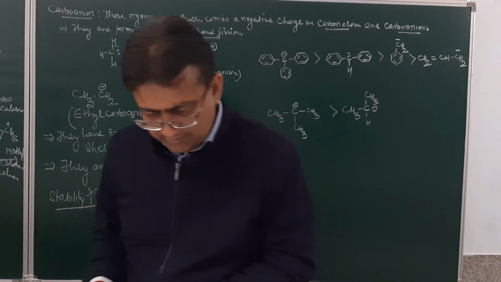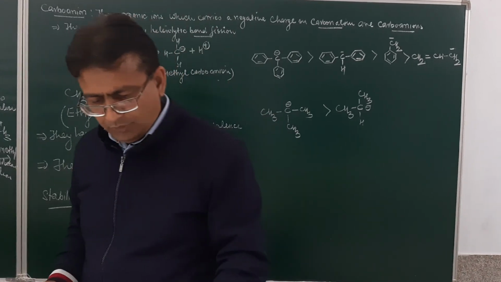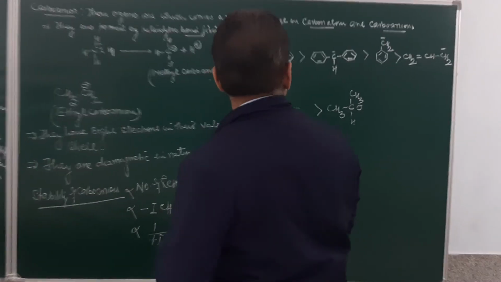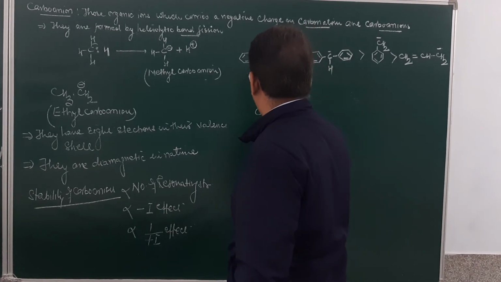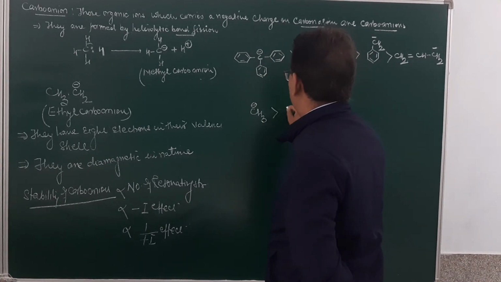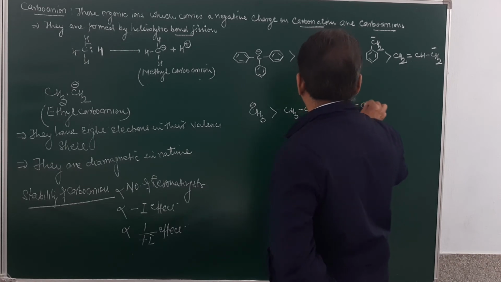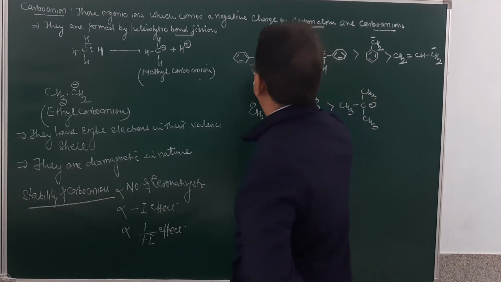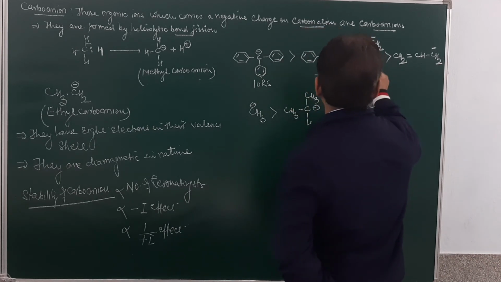So in this case, if I consider this one, allyl and then vinyl carbanion, which will be more stable as compared to methyl carbanion, because it is inversely proportional to plus I effect, which will be more stable as compared to secondary carbanion, which will be more stable as compared to tertiary carbanion. So it will be having 10 resonating structures, 7 resonating structures, 4 resonating structures.